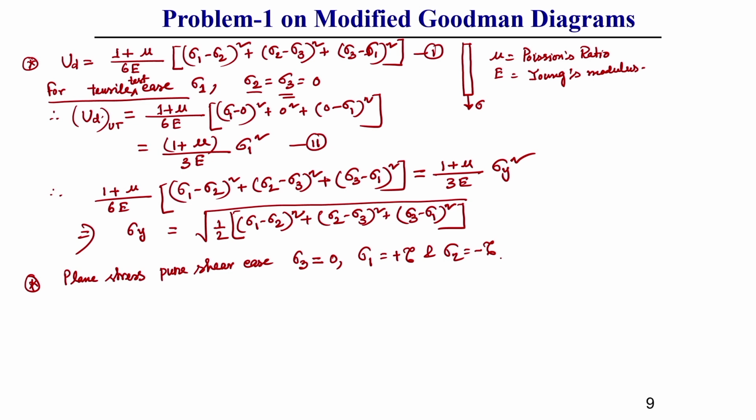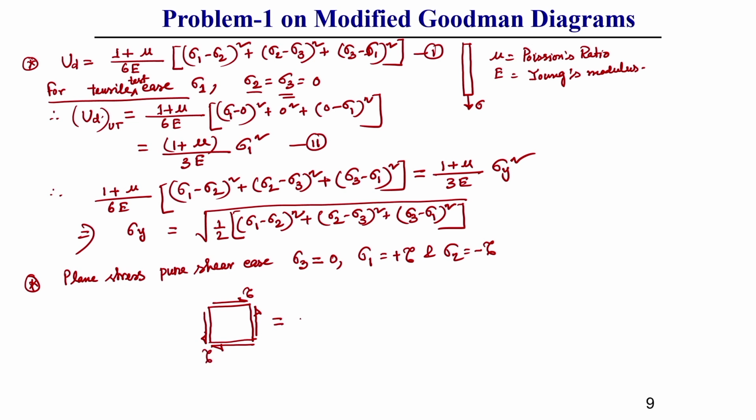These are the things you should keep. How the pure shear state of stress looks, I am showing a little bit, then it will be more clear to you.